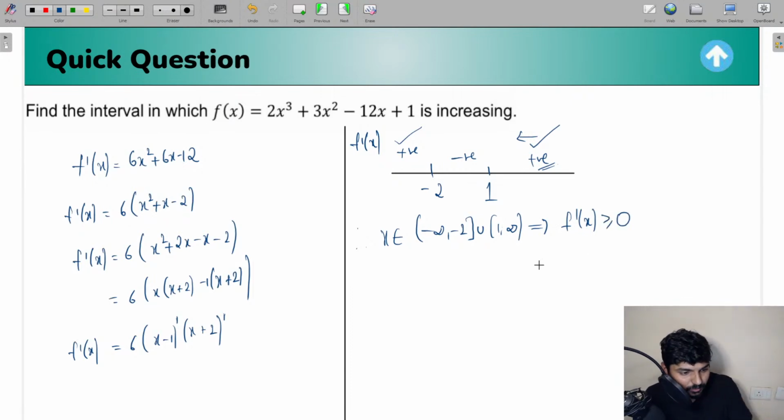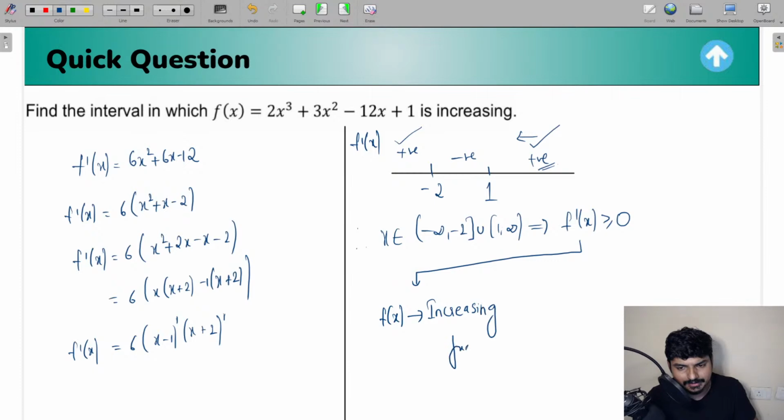So if f dash of x is going to be positive, that is greater than or equal to 0, we can say the function f of x is going to be an increasing function. What f of x is going to be, everyone? Well, the function f of x is going to be an increasing function. So I hope this question is clear for everyone. Everyone understood how to find the intervals in this case. So any value of x in the interval minus infinity to minus 2, union 1 to infinity, f dash of x is going to be greater than or equal to 0. So in this interval the function is going to be an increasing function.